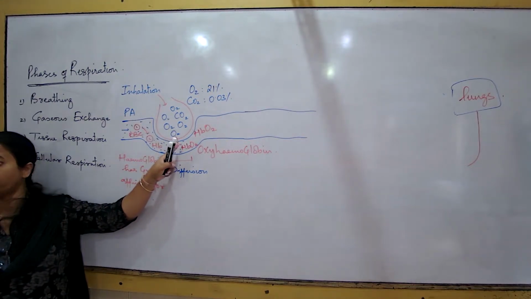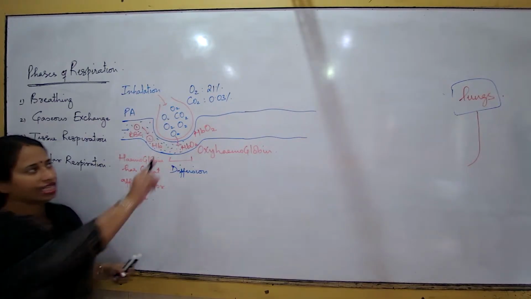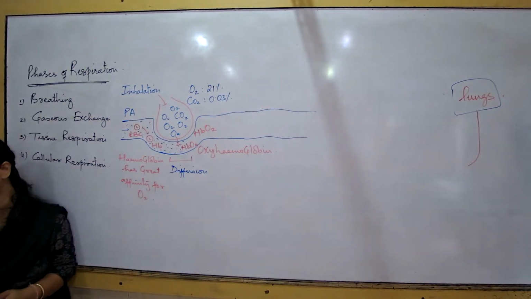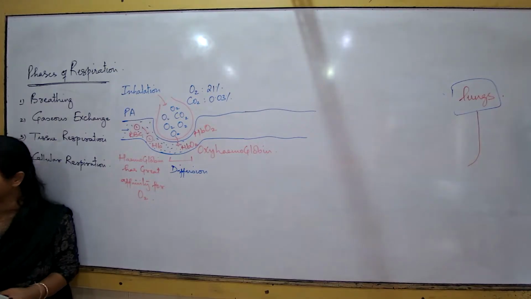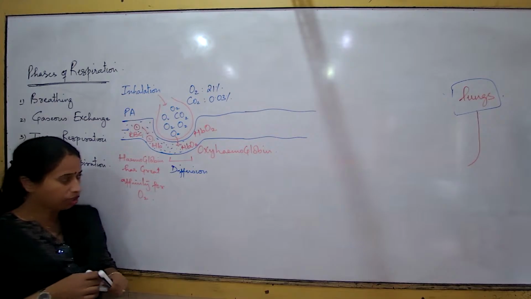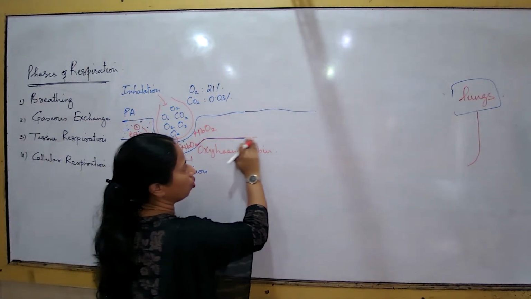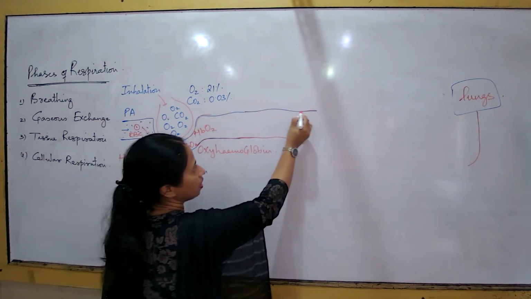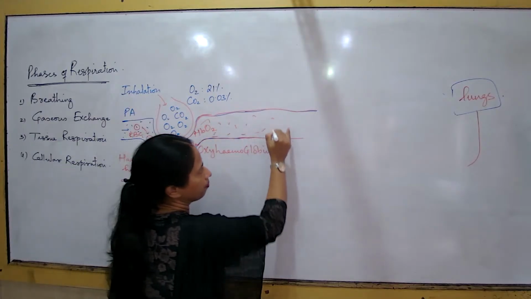Gaseous exchange, this is one part of gaseous exchange done. Now that the oxygen has come down to the blood, is this blood still deoxygenated? No, it is no more deoxygenated. Slowly the blood is getting rich in oxygen. So what will we call it? Oxygenated. Now the blood is oxygenated. It is rich in oxygen.